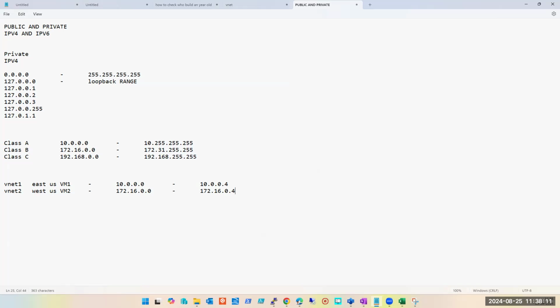Why will it be 4, Hanif bhai? The range starts from 4, right? Yes, why? What is the reason? Let Hanif answer. 0 and 255, 1, 2, 3 are reserved. Yes, right. So remember that, and this is only for Azure. In AWS and GCP it is also there, but on-prem, 1 gets used. But forget that, we are focusing on Azure.